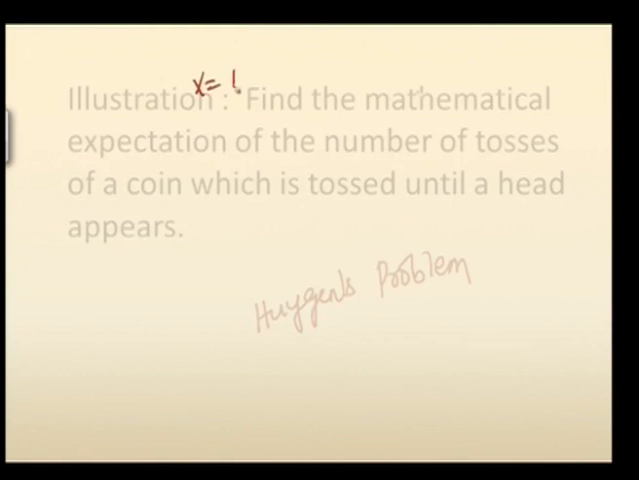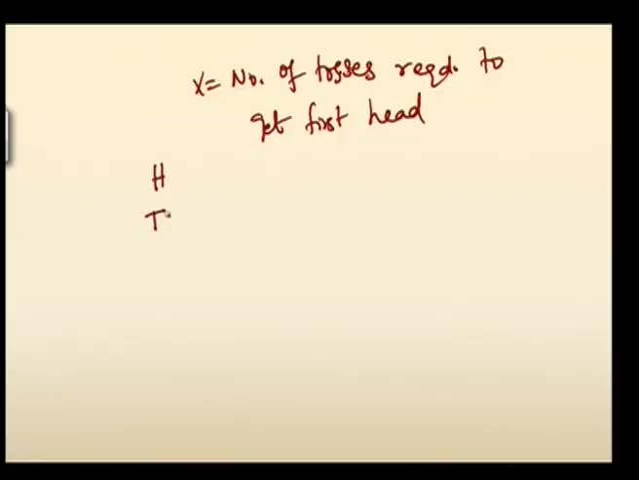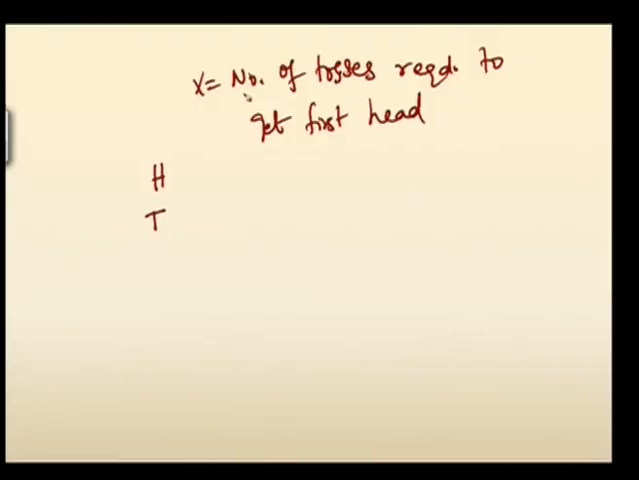How to find the mathematical expectation for the number of tosses? You take x as the number of tosses required to get the first head. You are throwing the coin for the first time and the head appears, which means the game ends. So that is one possibility. Another possibility is you toss the coin and a tail appears. So you have more chances to toss the coin, because the coin is tossed till the head appears. The first time you toss, the tail appears. Second time you toss, if the head appears, the game ends.